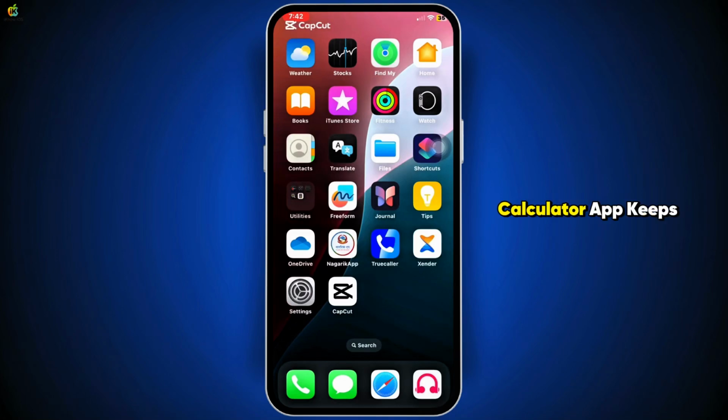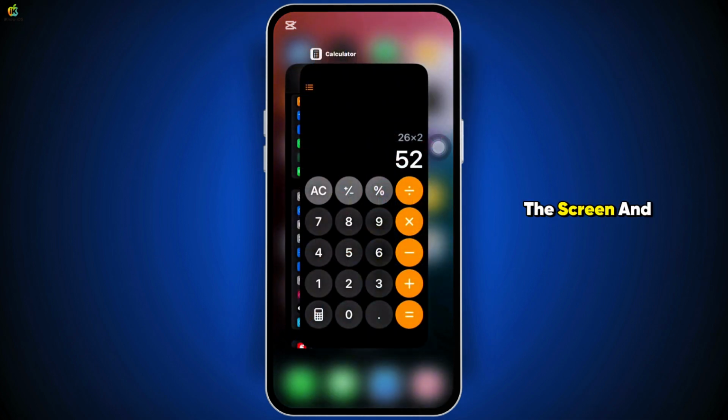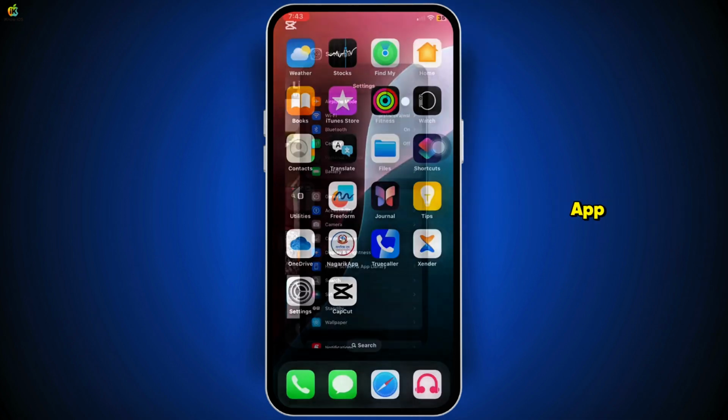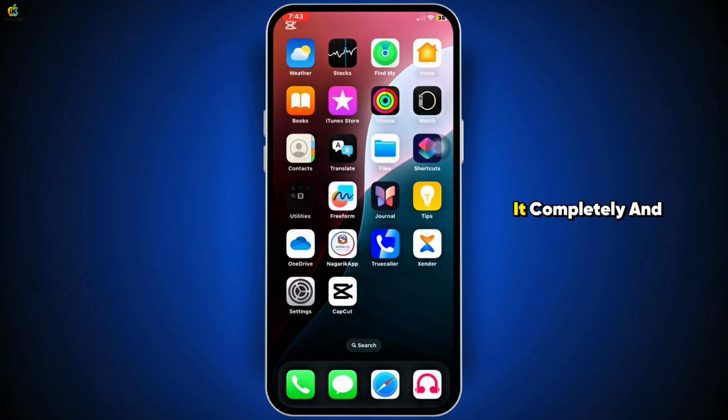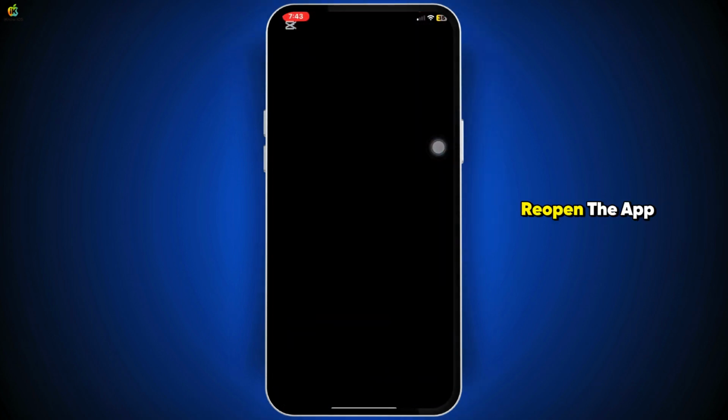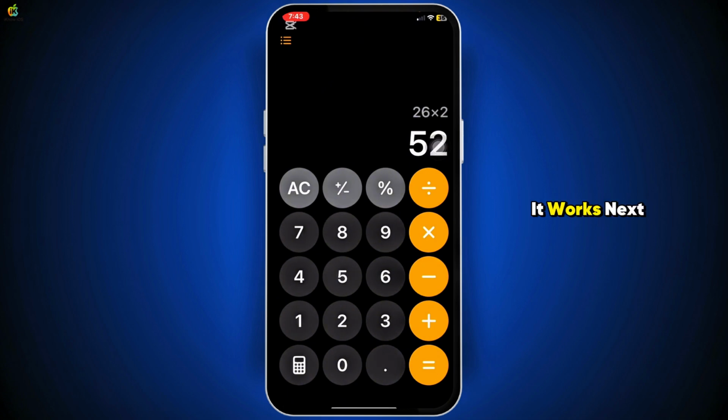If your iPhone calculator app keeps crashing or won't open properly, here are a few quick ways to fix it. First, force close the app. Swipe up from the bottom of the screen and find the calculator app, then swipe it away to close it completely. And reopen the app, then see if it works.